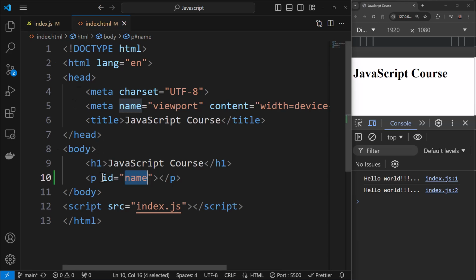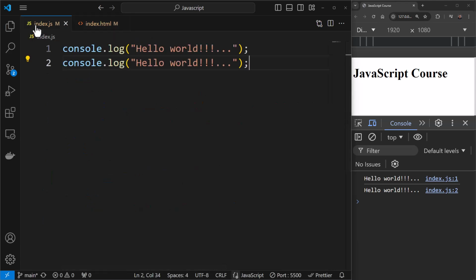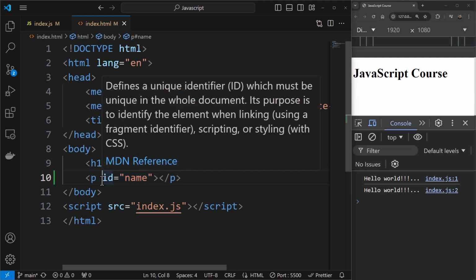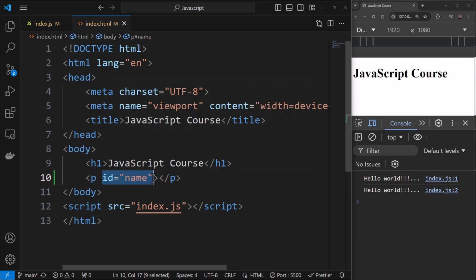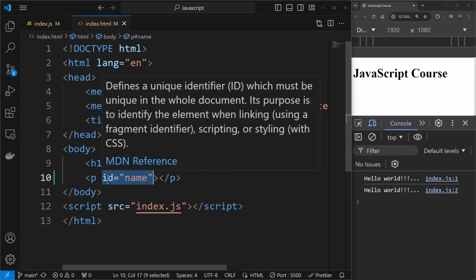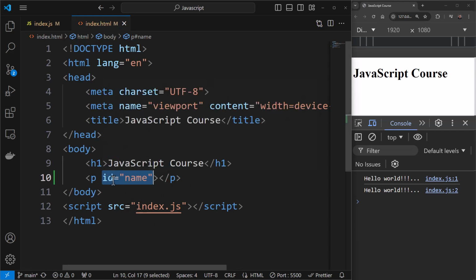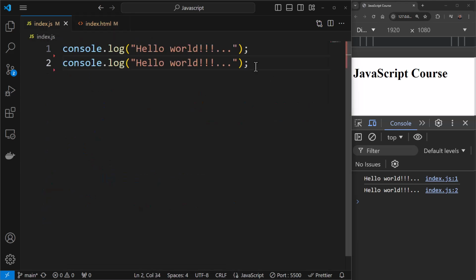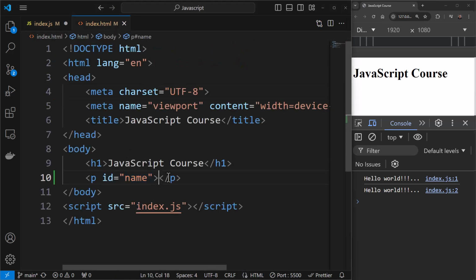Now, why have I given it an ID? Because we want to access this p tag from JavaScript, and to access any tag from HTML, it should be picked up by JavaScript using an identifier, and ID is that unique identifier. If you hover on this, you'll see it defines a unique identifier which must be unique in the whole document. This is the entire document, and this should be unique for JavaScript to pick it up in the right way. If you refresh this, you're seeing there is no output over here because we have not added anything. This is an empty p tag.